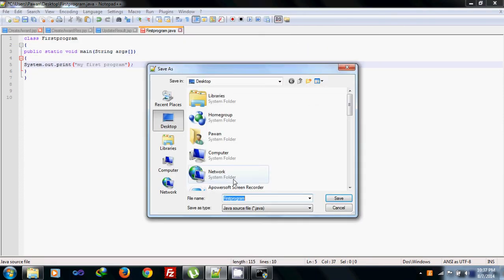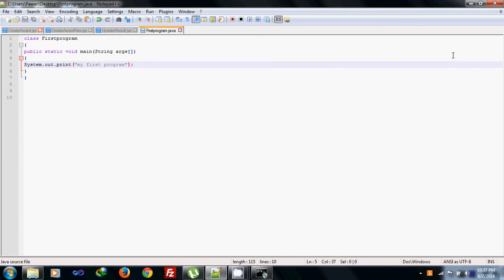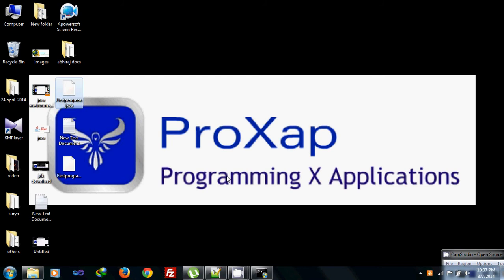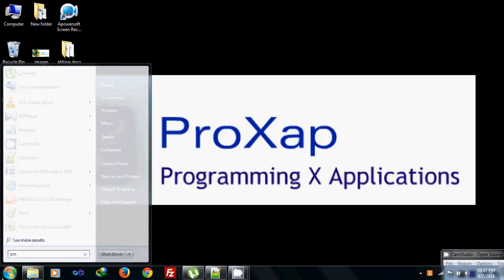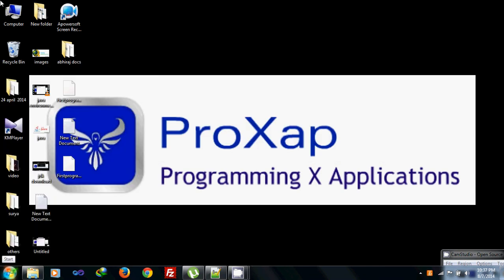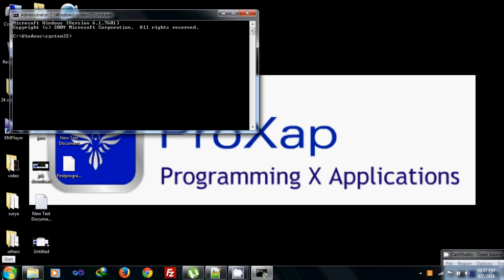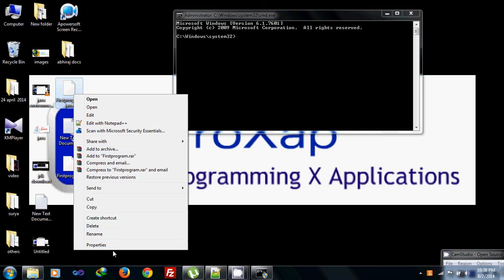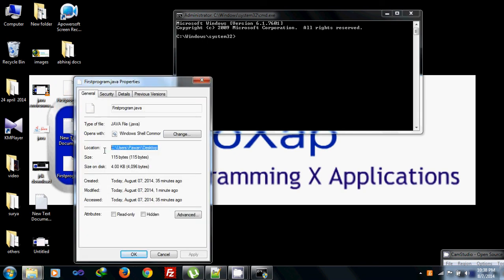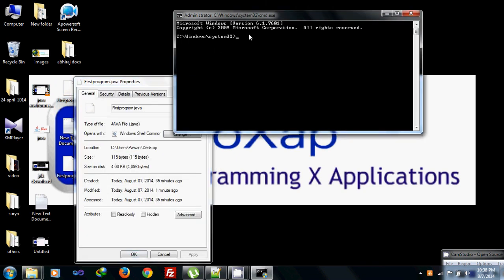Now you see the execution of our first program. Since I have already saved it, I'll be replacing it. Now this is the first program. Since we have written it in notepad, we will be executing it in command prompt.